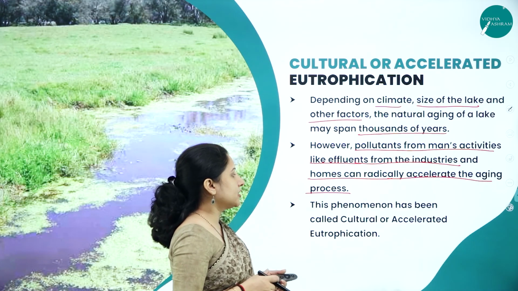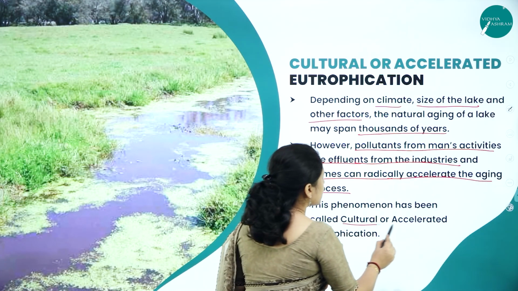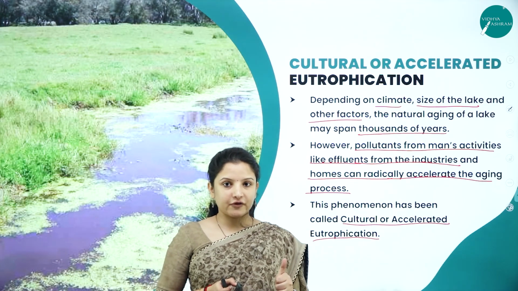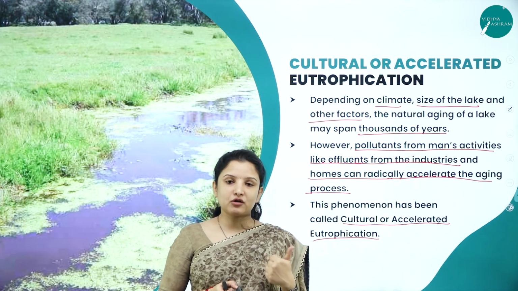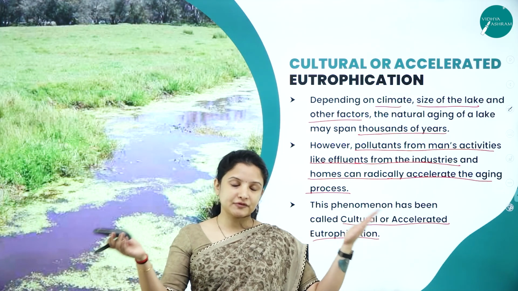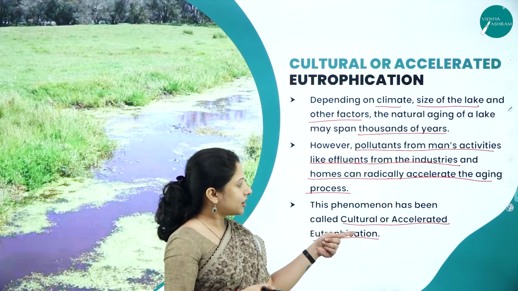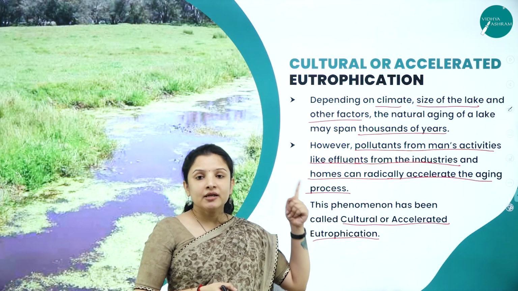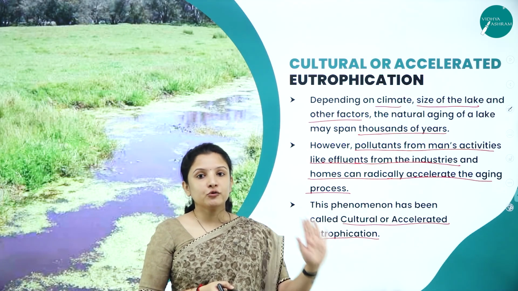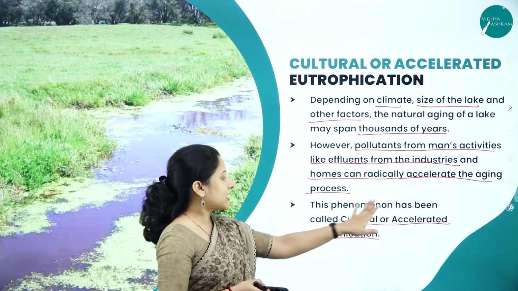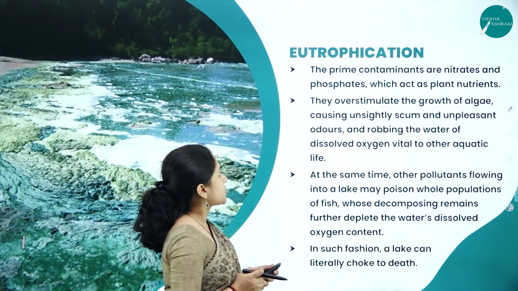So this phenomenon is called cultural or accelerated eutrophication. One is natural eutrophication, which will take thousands of years, because of nature itself, because of soil erosion into the lake and all that. The other is cultural or accelerated eutrophication. This is mainly because of human beings polluting the water body.